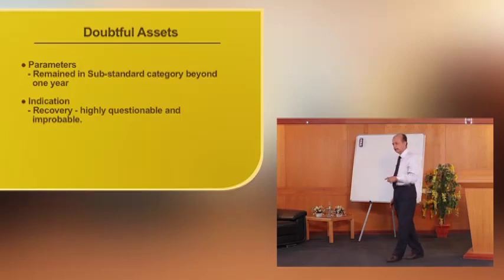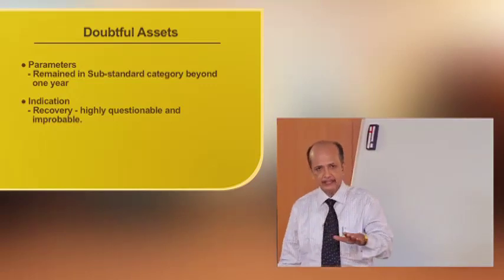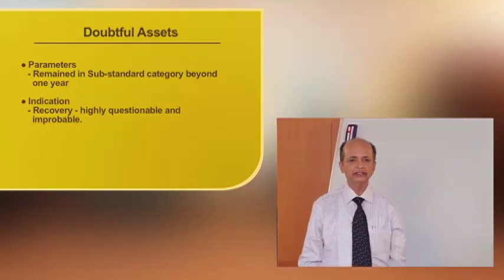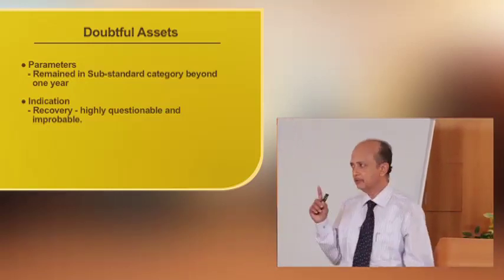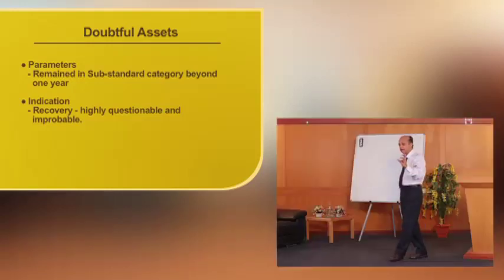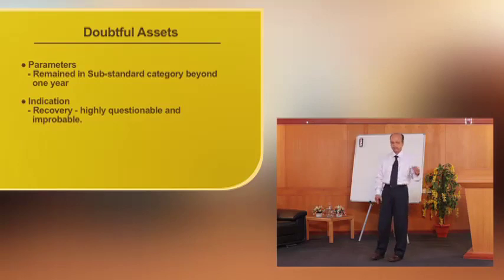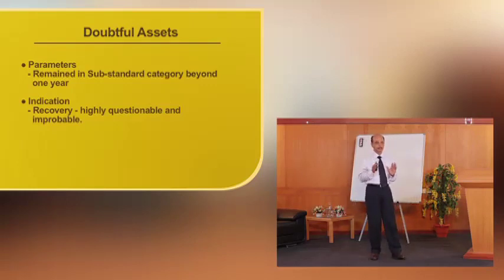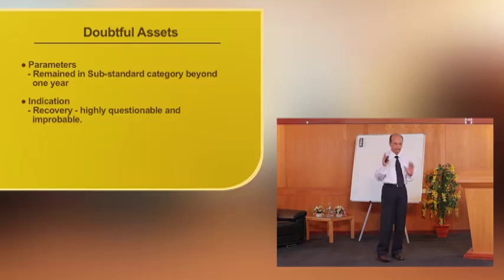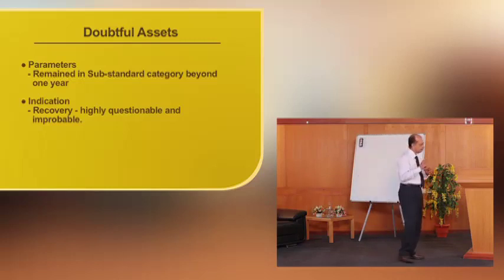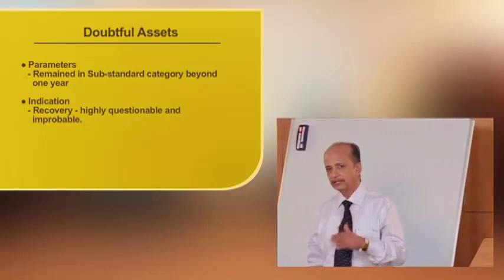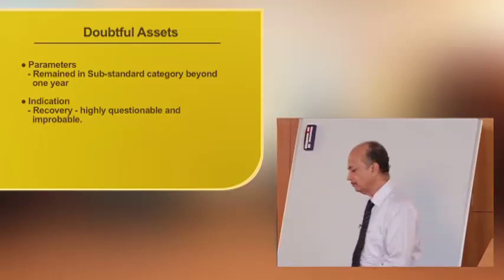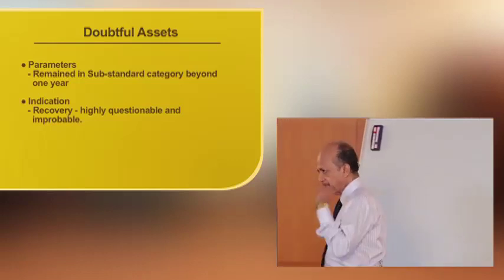If that asset remained in substandard category beyond 1 year, it can be categorized as doubtful asset. And in that case, what does it indicate? It is an indication that recovery is highly questionable and improbable, because it is unlikely that the bank may get full recovery unless it goes for some sort of remedial measures.